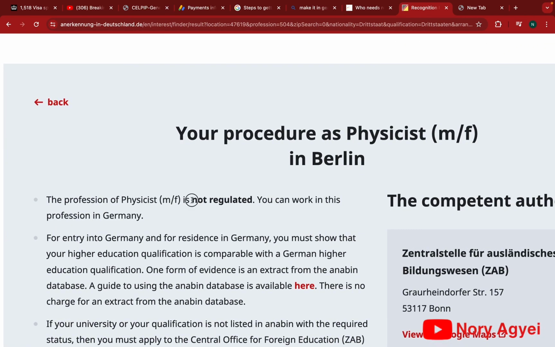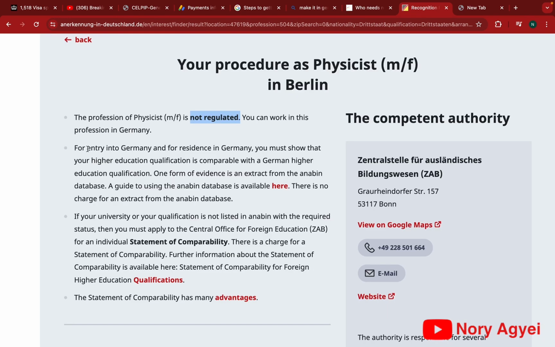And then here it is going to show you what to do next if your profession is not regulated. If it is not regulated, you simply go to the ANABIN database to check your qualification, that is your university institution or your degree. And then you can see that it has the competent authority contacts there. So if you want to contact the competent authority for more details, then you do.